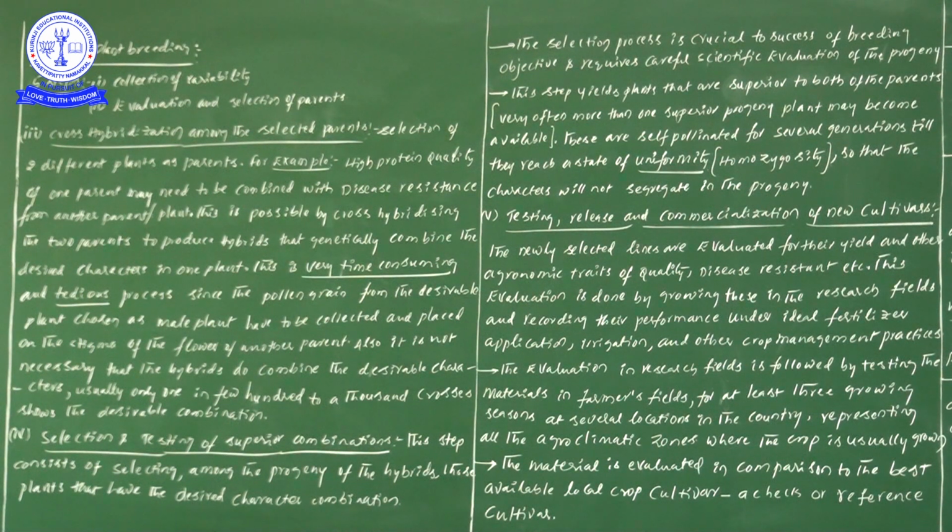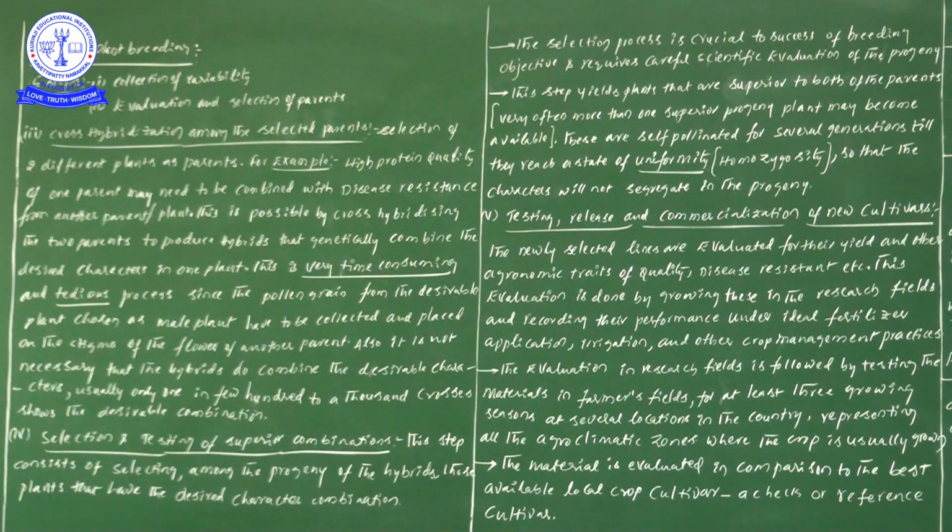Did you understand? So for obtaining superior varieties or getting hybrids, what is the point we are learning? We take one male plant and one female plant. From this male plant we obtain pollen grains and keep them on the stigma of a female flower. After completion of that, we think, okay, our work is completed. But what is the problem, now we have to discuss.